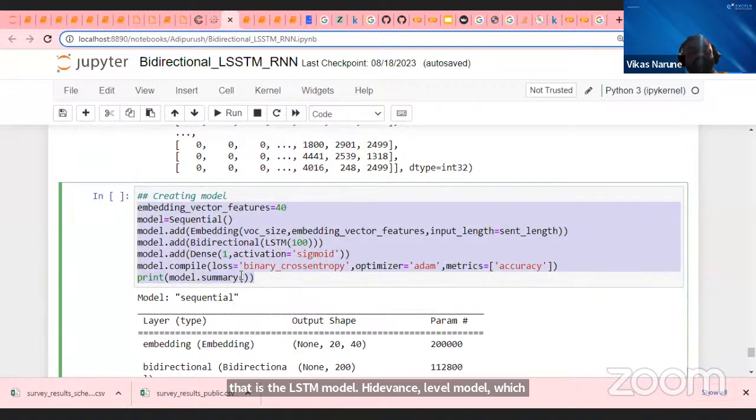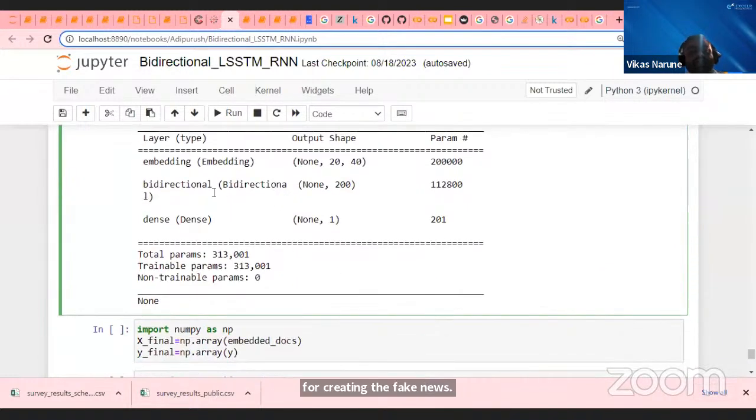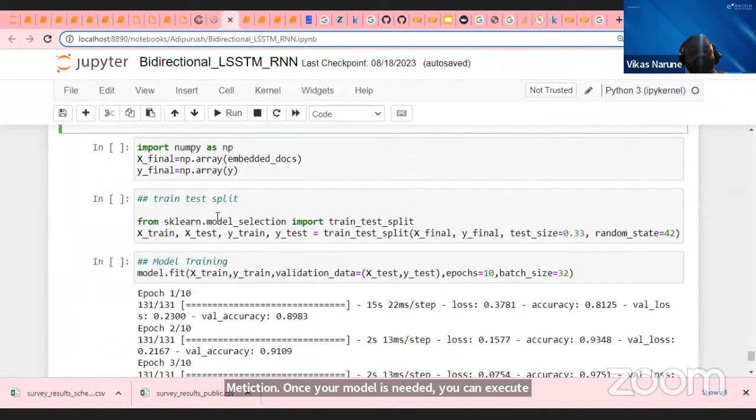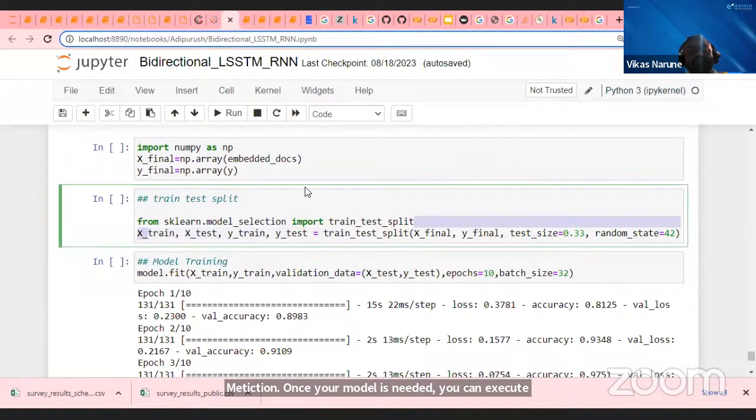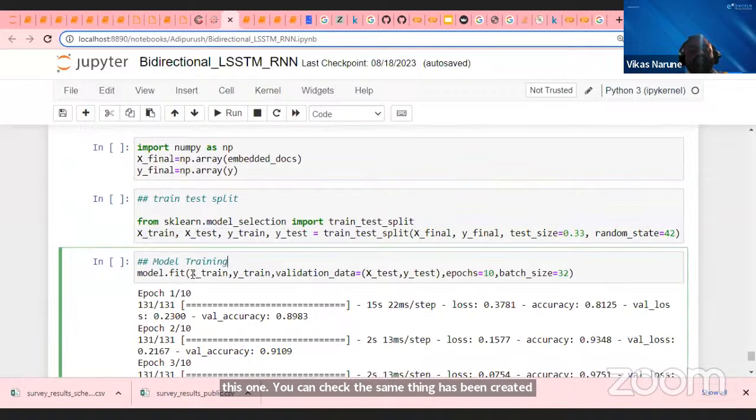Once your model is ready, you can execute this and check that the same thing has been created. Once you have created it, you split your data into train and test, and pass your data to your model. With model.fit, pass your data and the batch size. Epochs means 10 times, please run them. It will run 10 times and take the data in a batch size of 32. And this is your model training.